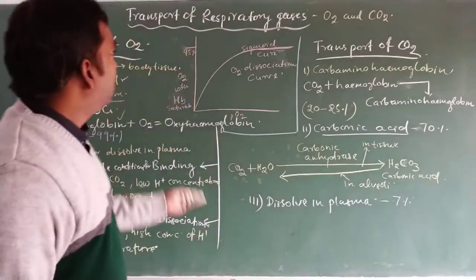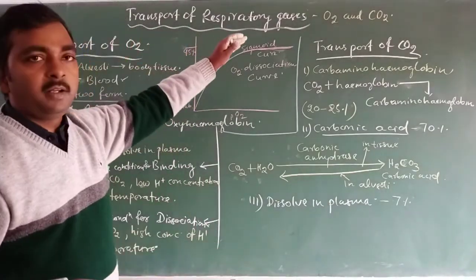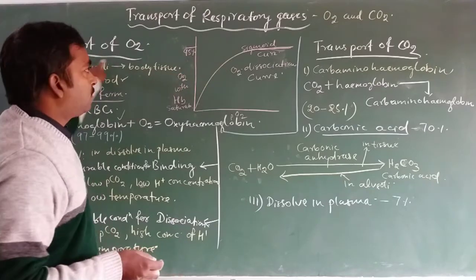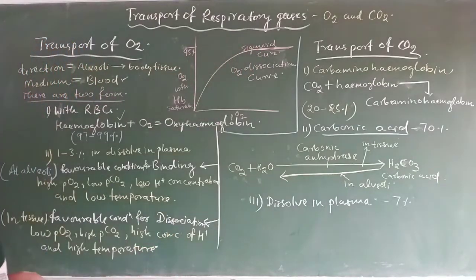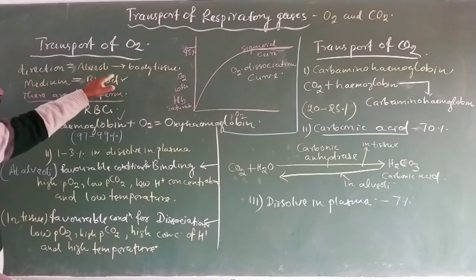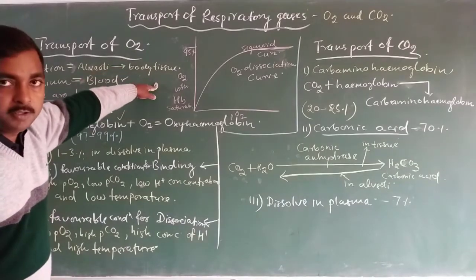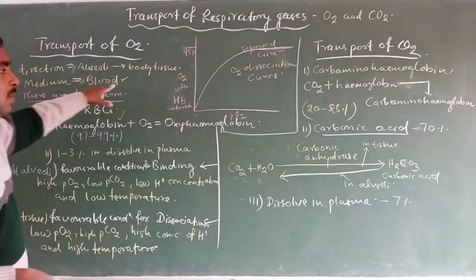So this is all about the transport of respiratory gases, that means transport of oxygen and transport of CO2. Let us first revise this. The first topic we have discussed is the direction. The direction of transport of oxygen is from alveoli to our body tissue, and the medium is the blood.